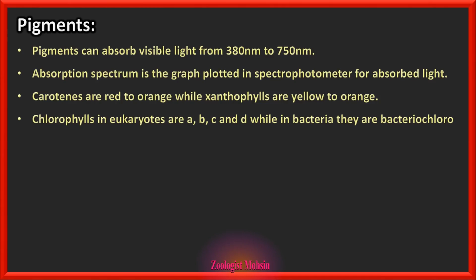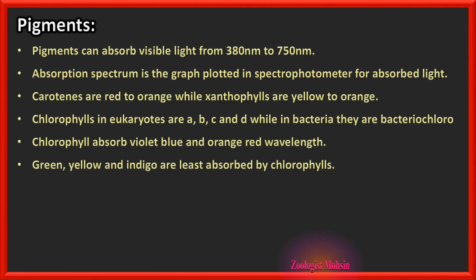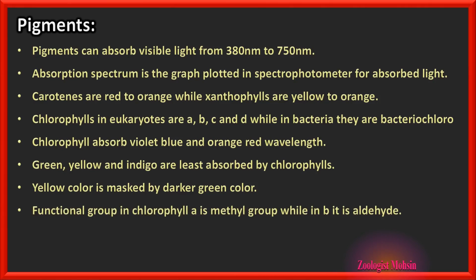Chlorophylls in eukaryotes are A, B, C and D, while in bacteria they are bacteriochlorophylls, etc. Chlorophyll absorbs violet-blue and orange-red wavelengths. That is the absorption spectrum of chlorophylls. Green, yellow and indigo, these three colors are least absorbed by chlorophylls. Yellow color is masked by darker green colors in chlorophyll B. That's why the color of chlorophyll B also appears green.